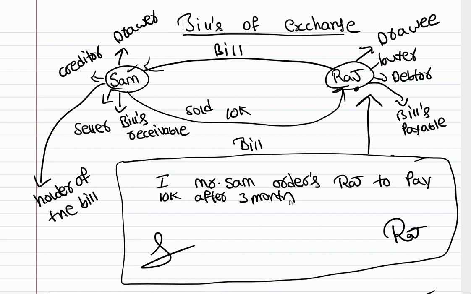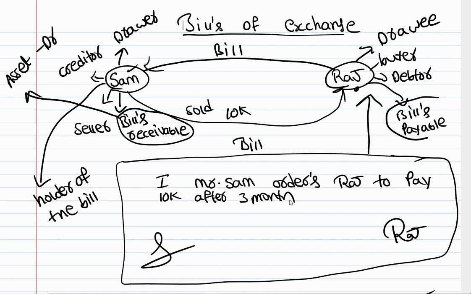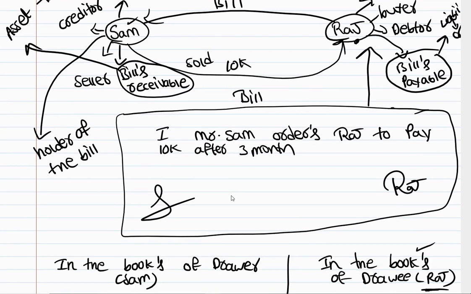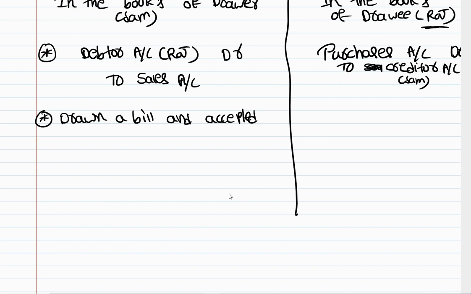So bills receivable is an asset. Asset shows debit balance. Bills payable is a liability. Liability shows credit balance. Fine. Come back to the journal entry.